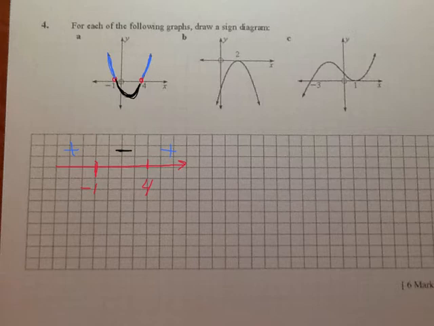Let's do the same thing for the second function. So here's the x-intercept. It's only 1.2. And what's happening? On this side, my function is negative. Also on this side, my function is negative. So it will be minus and minus.